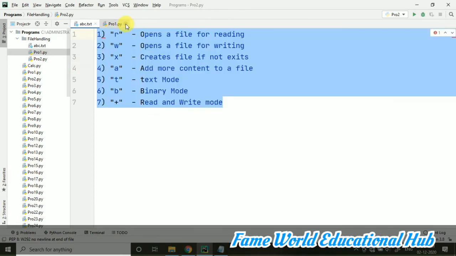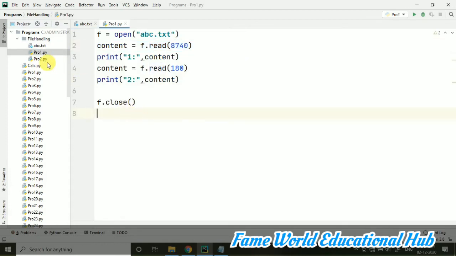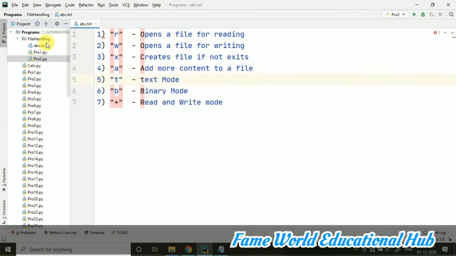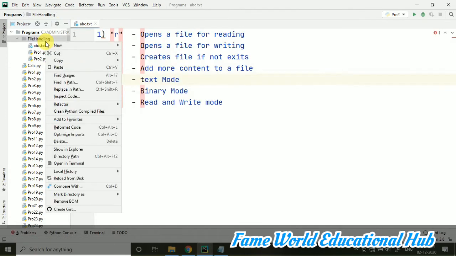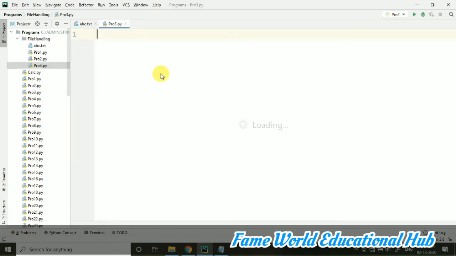So I had created this particular file. You can see the content here. In the previous videos, I discussed the read operation. Only the read operations we have done till now: the opening of the file and reading it. And now I am creating one more file here, Pro3. In this video, we are going to start with writing in files.